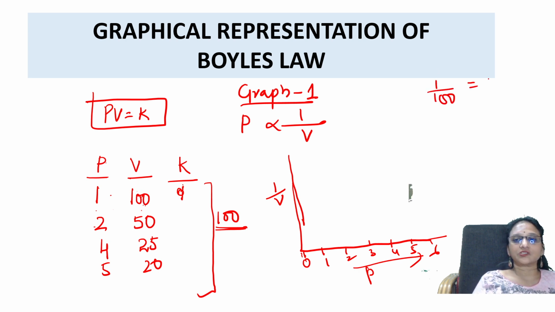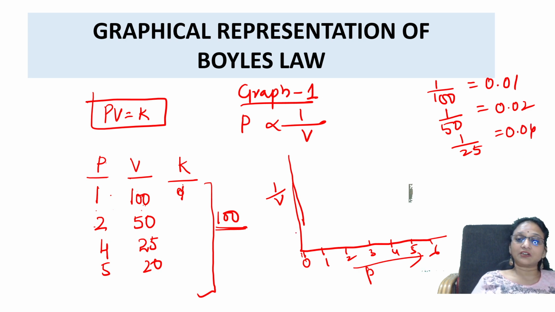How much is this? 0.01. Second, make it 1 by 50. How much is this? 0.02. Next, 1 by 25 is 0.04. Like that, I'm going to calculate the 1 by V values.